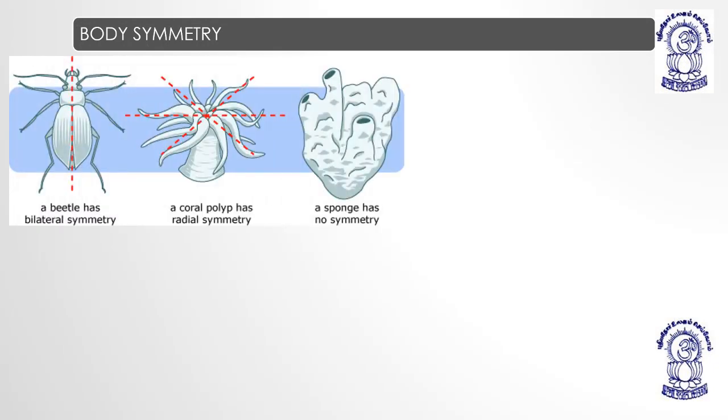Now we will classify the organisms on the basis of body symmetry. If an organism can be divided along a single plane into two equal halves, along one plane only, then it is bilateral symmetrical, or bilateral symmetry.